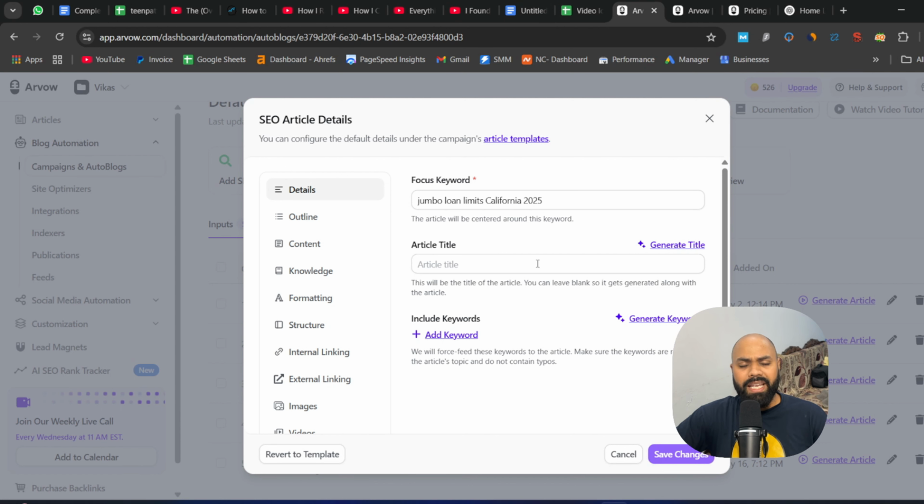I recommend that if you do some research, some competitor analysis, you can also improve the quality of the article, so the chances of ranking it in top position will increase a lot. But right off the bat, Arvo does a pretty good job of doing all that for you. So if you are not that technical, you don't have that much time, and you simply want a quality article that you can publish right away, then this is the tool for you.